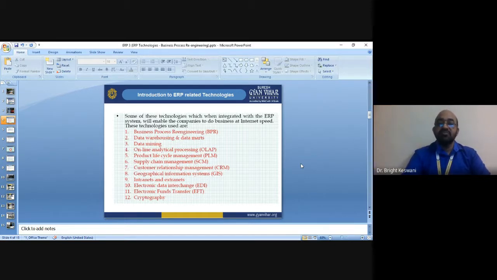So, without the help of a professional, you cannot generate reports through the ERP. A manager cannot receive the reports in the desired format from the ERP if there is no programmer available.